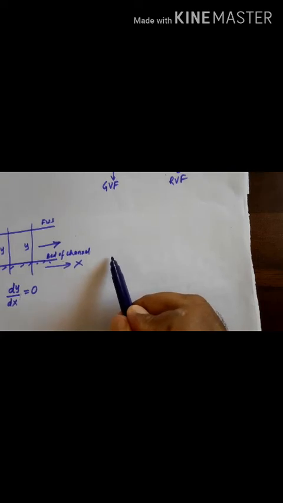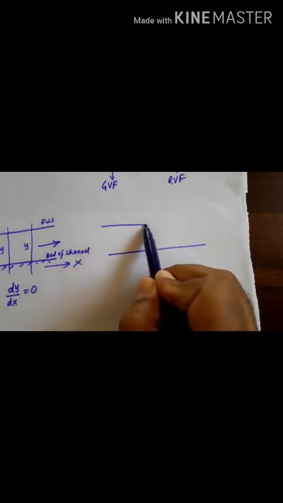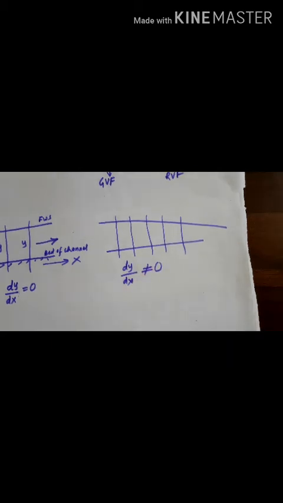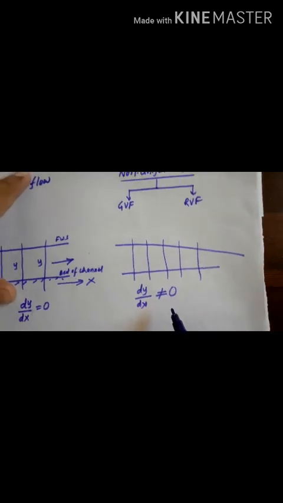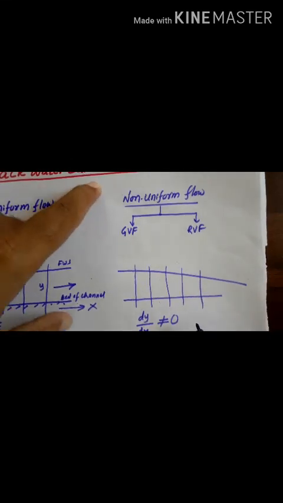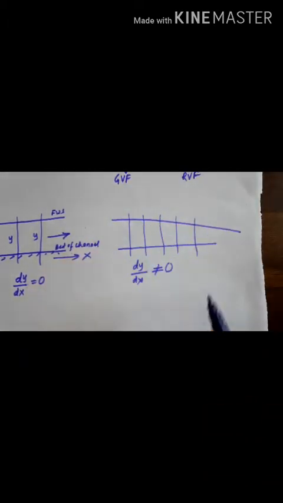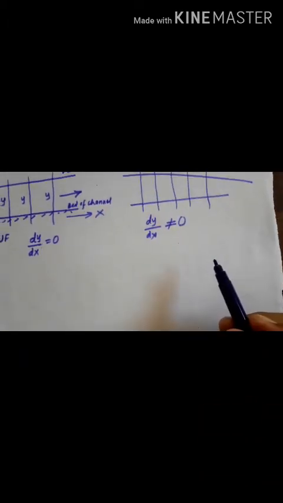But in non-uniform flow, what happens? If you take a non-uniform flow, the depth varies, meaning the depth will be changing at every section. So dy by dx is not equal to 0 here. This is called non-uniform flow. This backwater curve and afflux come in non-uniform flow.